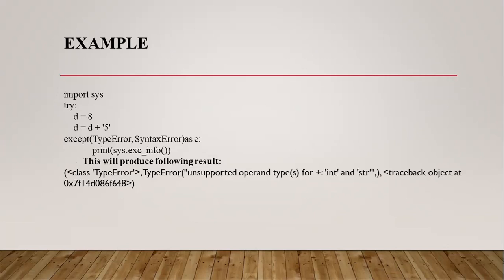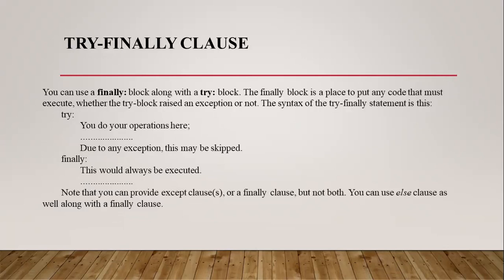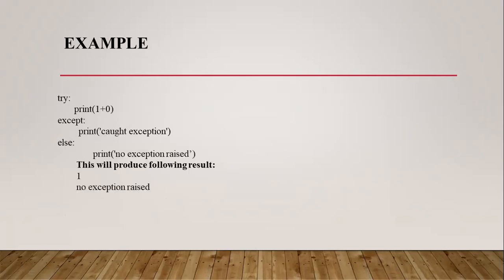And instead of the string, I used an integer number 0. I'm trying to print the arithmetic operation of 1 and 0. There is no exception in this particular statement. The result is 1. It is printing 1, this is the answer. And this except block will not be executed because it doesn't throw any error. This is the correct statement, so the control comes to the else part. Print no exception raised. This is the output for this program.